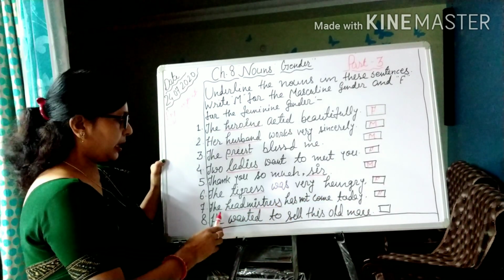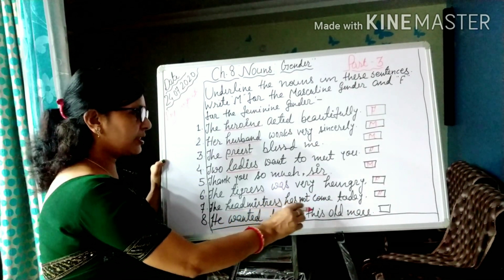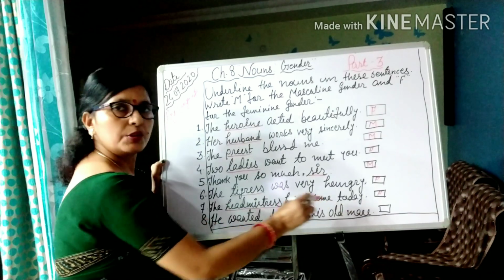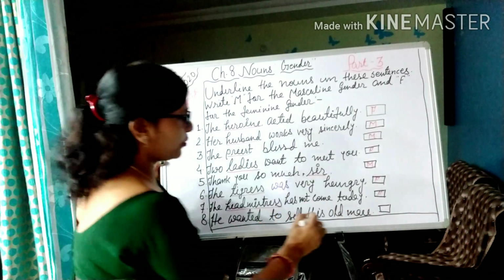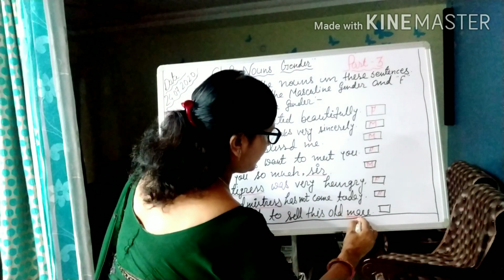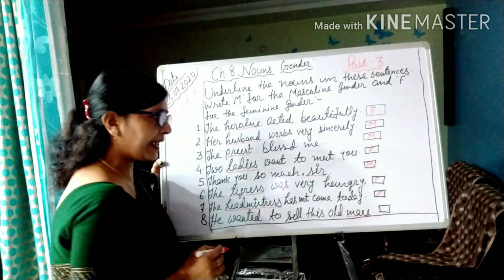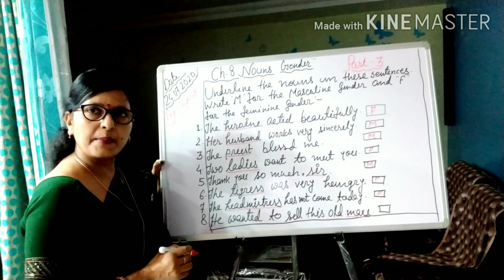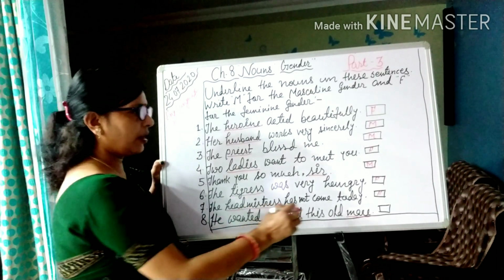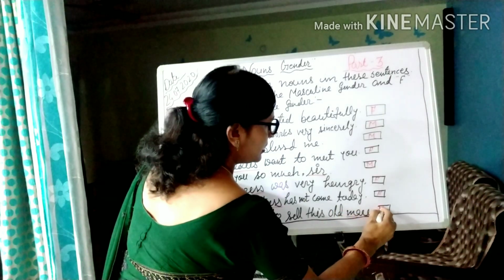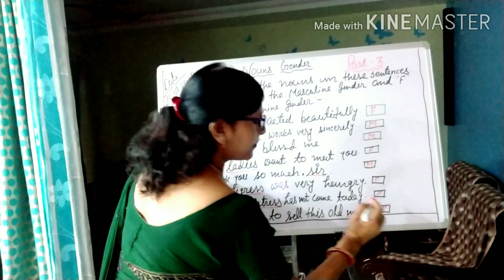What is the noun, children? Mare. So we will underline mare, and we know that mare is the feminine gender of horse. So here according to the gender we will write F.